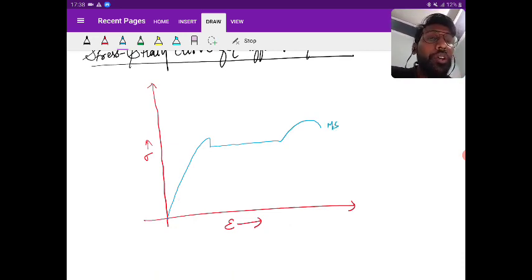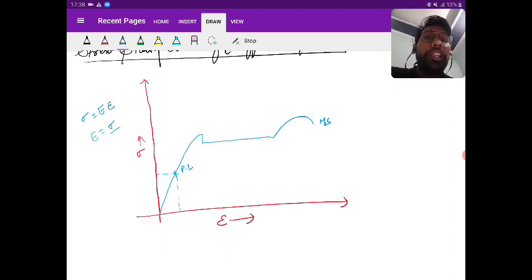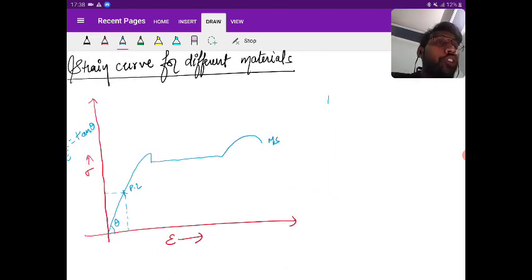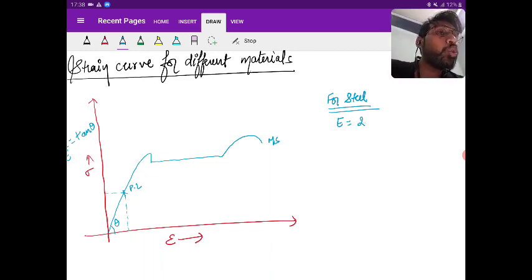So there is a point that is proportionality limit, and till here the slope is linear, right? So we know that sigma is equal to E epsilon because Hooke's law is valid till the proportionality limit, and E equals sigma by epsilon. So if I say this angle as theta, this E is nothing but tan theta. Yes or no? So for steel, E is equal to 2 into 10 power 5 Newton per mm square.